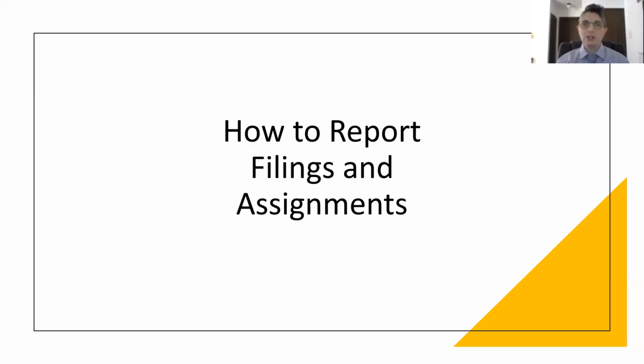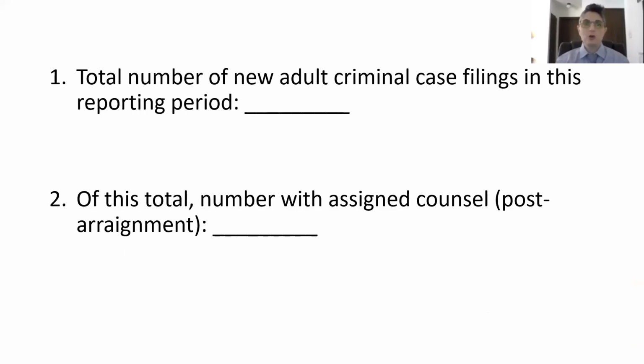First, I will discuss how to report filings and assignments. The quarterly report asks 2 questions related to filings and assignments. First, total number of new adult criminal case filings in this reporting period. And second, of this total, the number with assigned counsel post-arraignment.